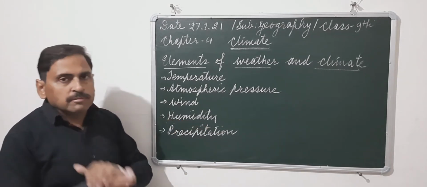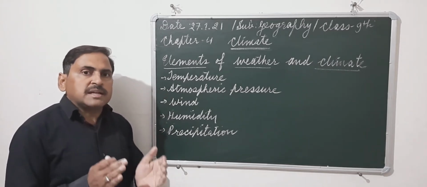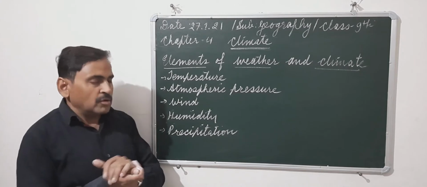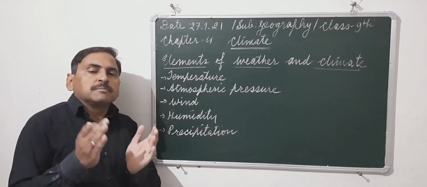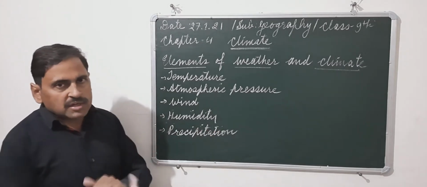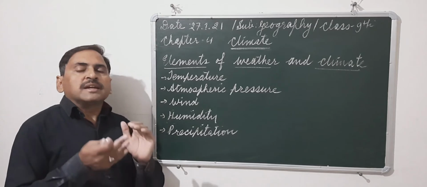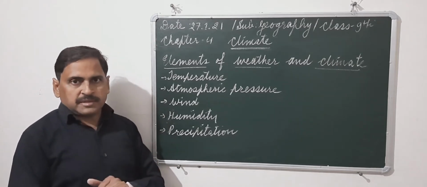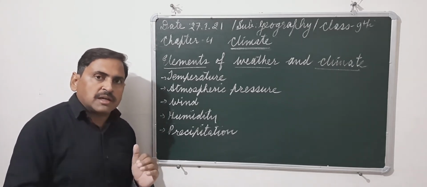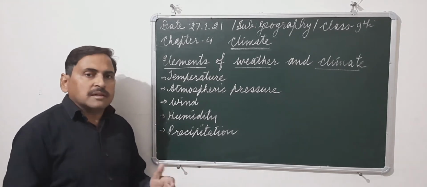Humidity. Humidity is the amount of moisture present in air, or the amount of water vapor present in air. Precipitation. What is precipitation? Precipitation is the falling of condensed water vapor. It may fall back to the earth in the form of rain or snow or any other form.